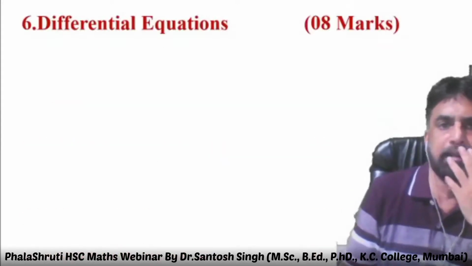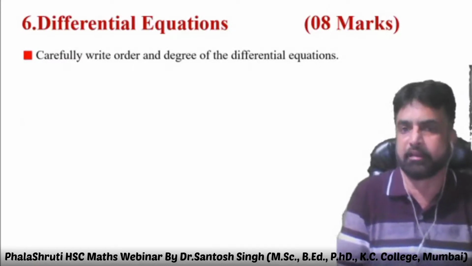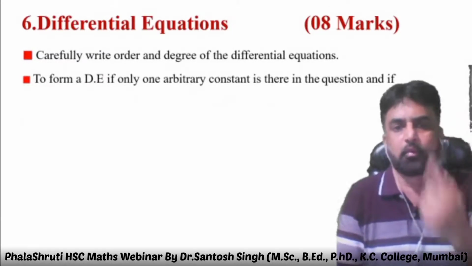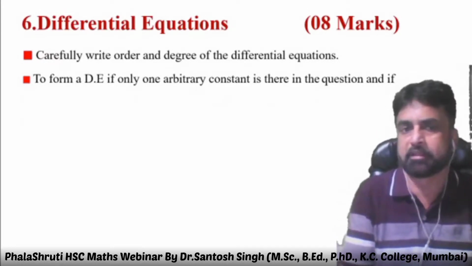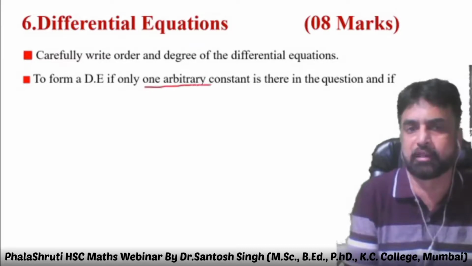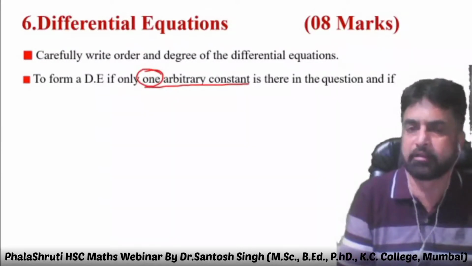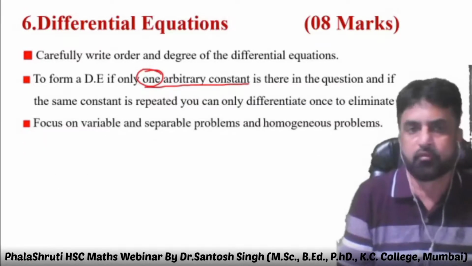Then next, differential equation, the last chapter. Carefully write the order and degree of the differential equations. To form the differential equation, if there is only one arbitrary constant, then differentiate only once. You know that you differentiate as many times as there are arbitrary constants. So if there is only one here, use only one derivative and try to eliminate the constant. You can only differentiate once to eliminate it. Focus on variable separable problems and homogeneous problems.